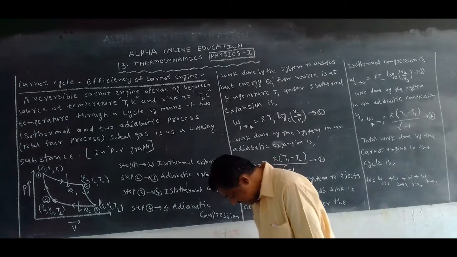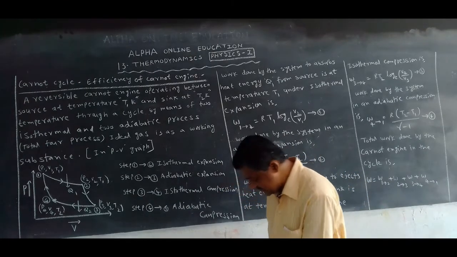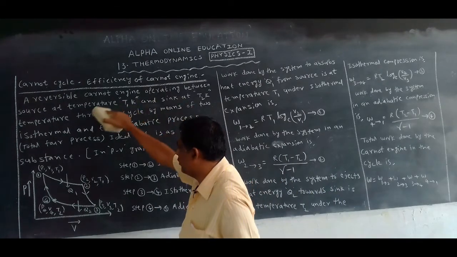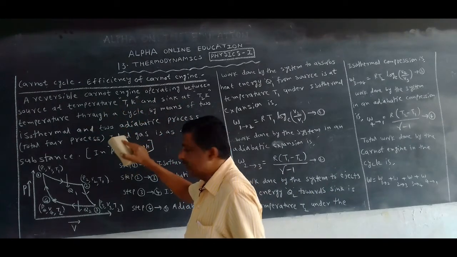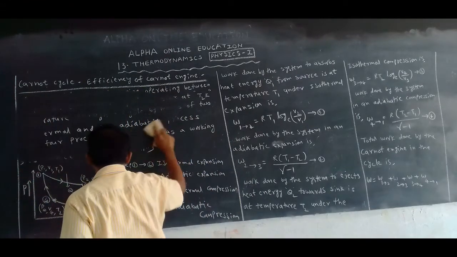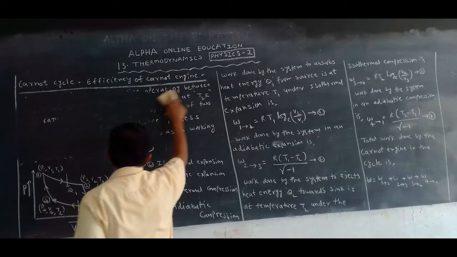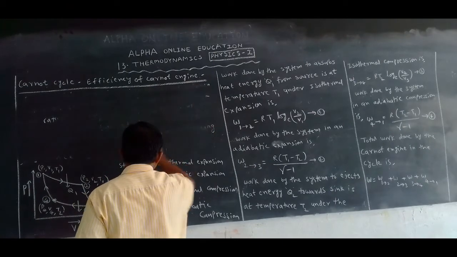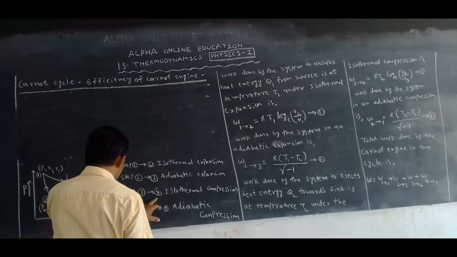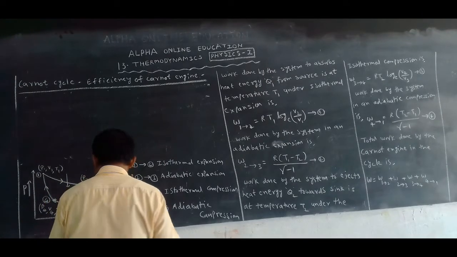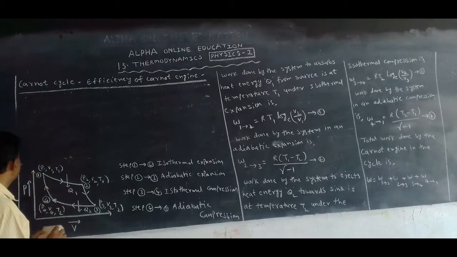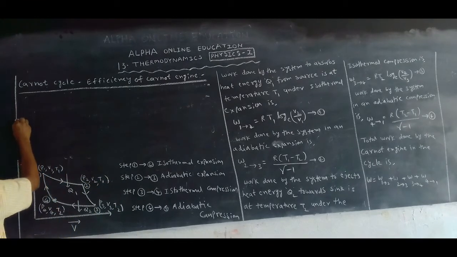Now I want to explain this clearly by taking a diagram. Okay, are you recorded this one? Okay, now I remove this. Now, how the step 1 to 2, step 2 to 3, step 3 to 4, step 4 to 1. Now let us see. In the last class I had taken the diagram, again I am repeating that here.